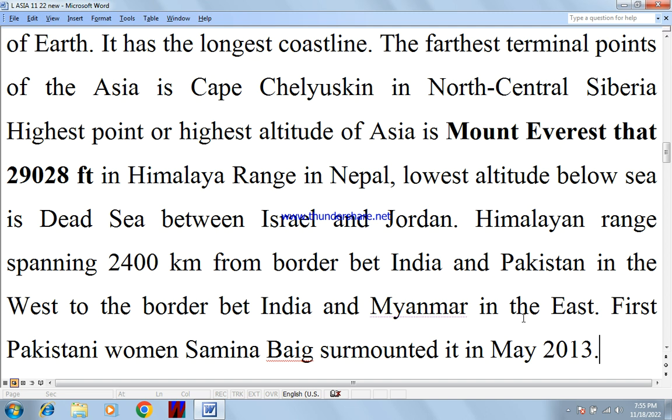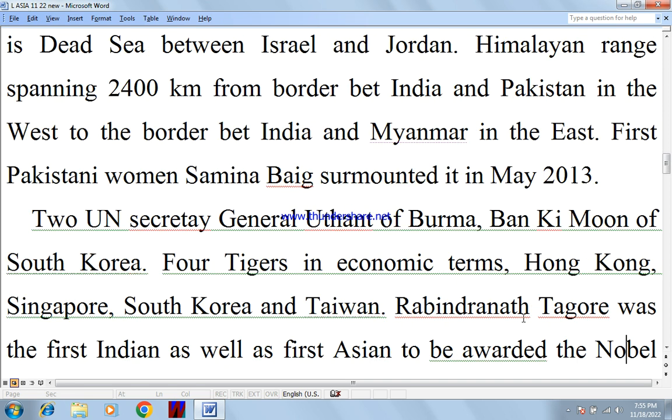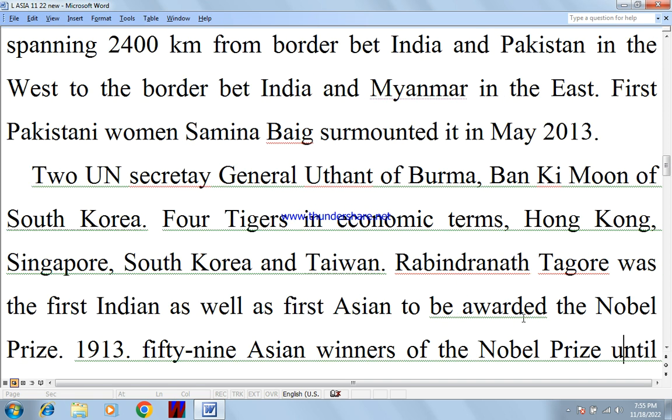The Himalayan range spans 2,400 km from the border between India and Pakistan in the west to the border between India and Myanmar in the east. The first Pakistani woman, Samina Baig, surmounted it in May 2013.